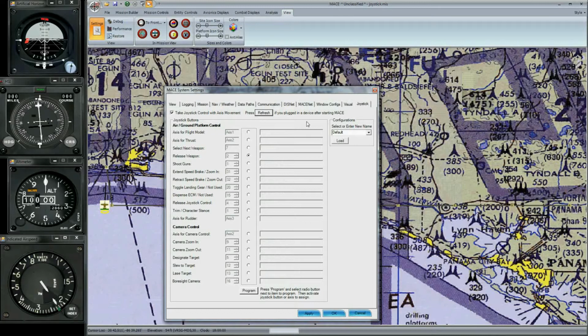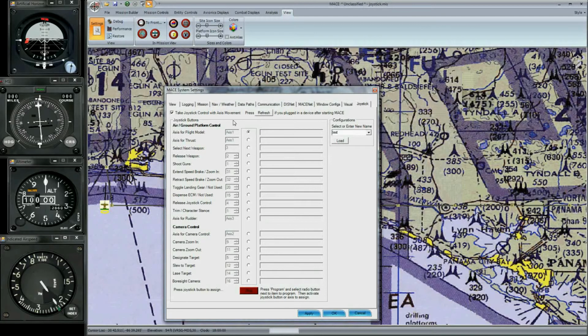To begin programming the joystick buttons for MACE, choose a name for your profile, press Enter. Select Program at the bottom. Then click on the radio button of the choice you would like to make. For instance, the axis for the flight model.